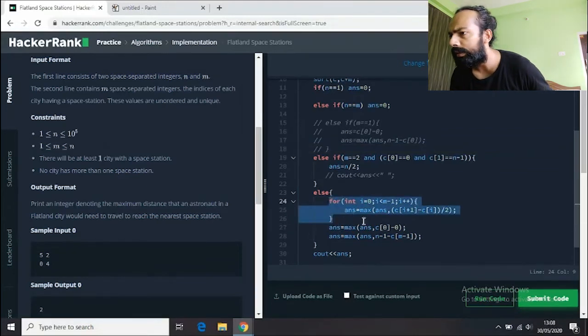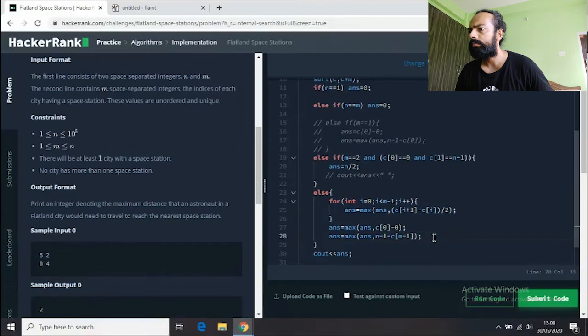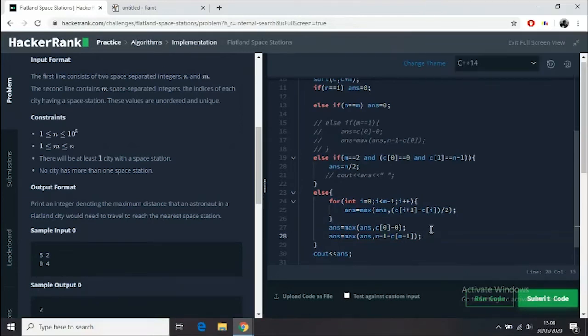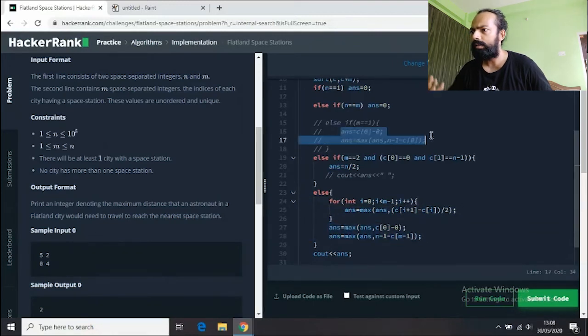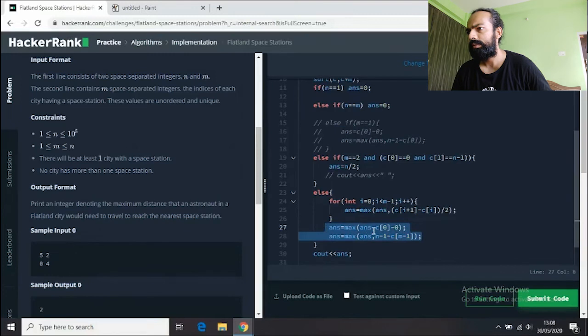Sorry, it will not run even once, because m minus 1 is 0, so the loop condition fails. Then it will directly jump to this part, and we have the same simple code written here, so it works exactly the same way. Interesting.